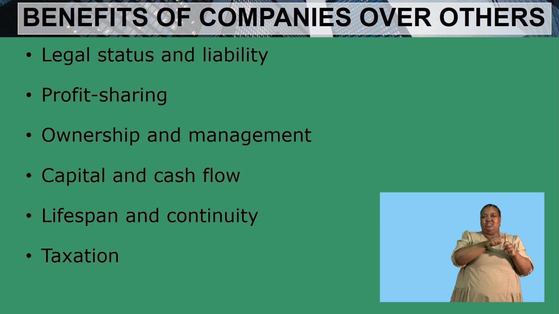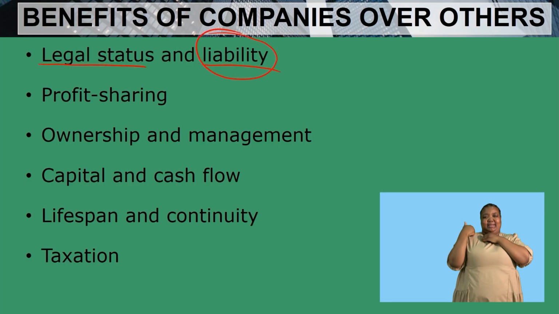It is in the legal status and liability. Very important. Remember, I said to you, you must know the differences between limited and unlimited because it forms the basis of whatever we are doing. So it is a benefit to have a company because you have limited liability.